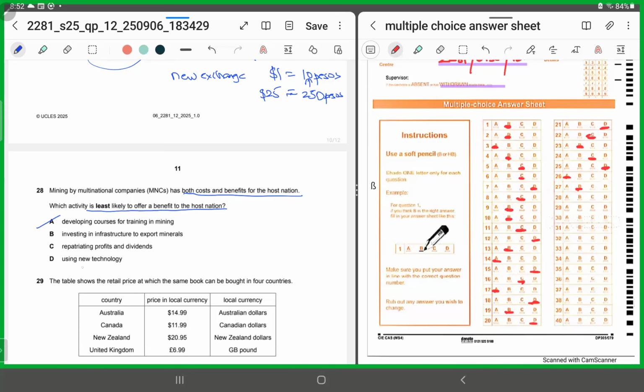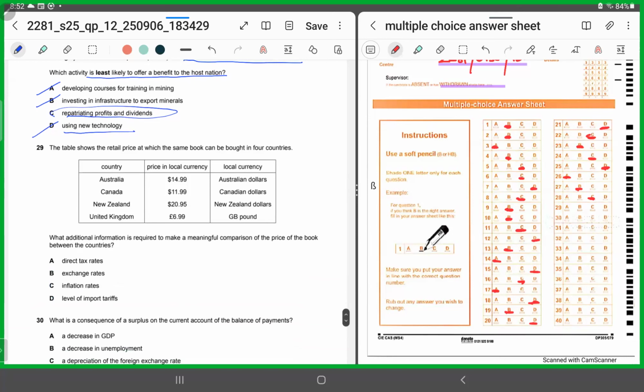B says investing in infrastructure to export minerals. Again, this would be an advantage. D says using new technology. Again, that would be an advantage. C says repatriating profits and dividends. Yes, that brings in no benefit to the host country, because whatever profits it's earning, it's repatriating, reinvesting in its own firm, right? So for 28, it has to be C. A, B and D bring advantages except option C.